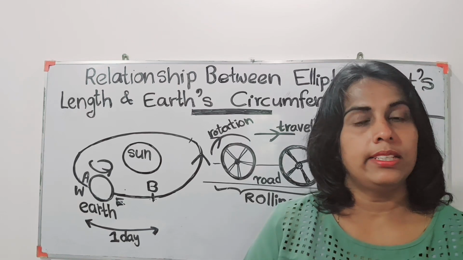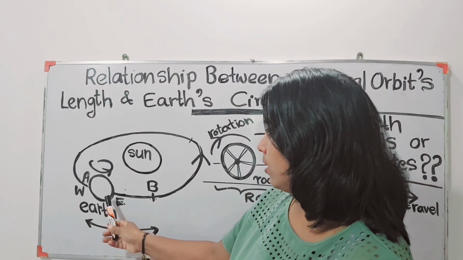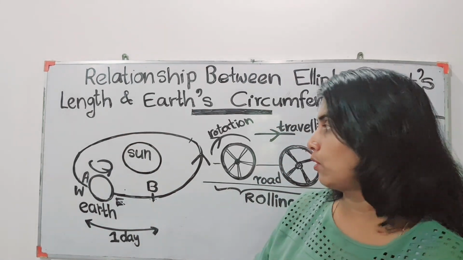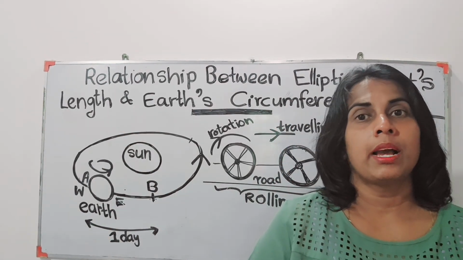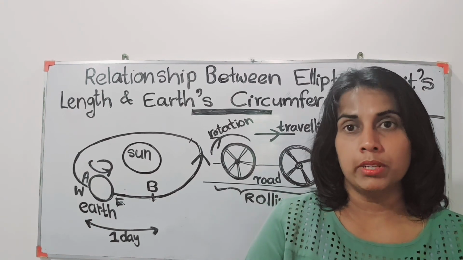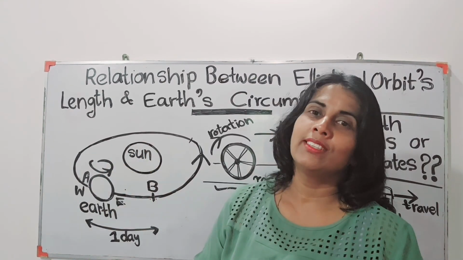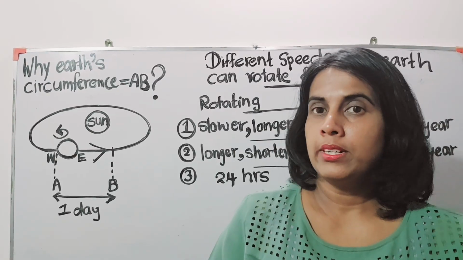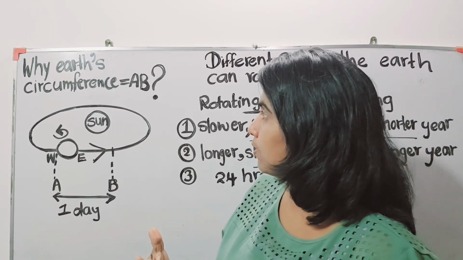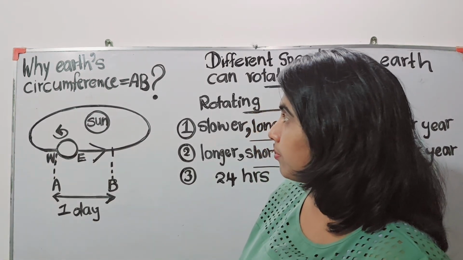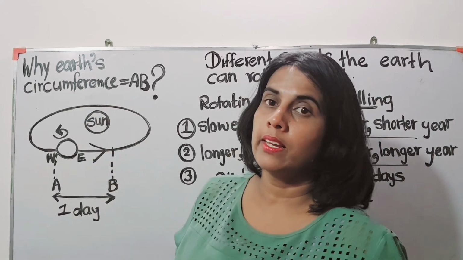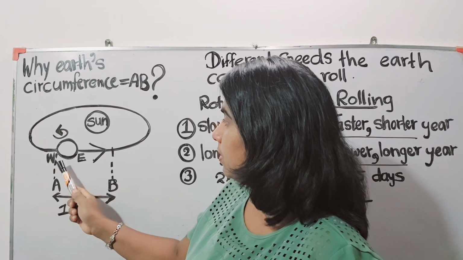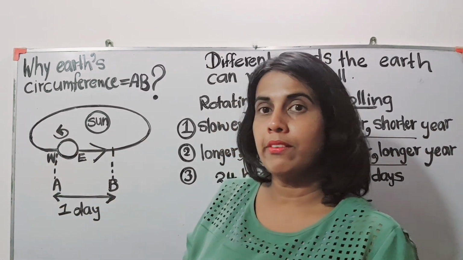According to that theory, the length of the elliptical orbit divided by the circumference of the earth will give the number of days for the year. How many times does the earth roll along the elliptical orbit? We want to explain why the earth's circumference should equal the length along the elliptical orbit that it travels within a day.